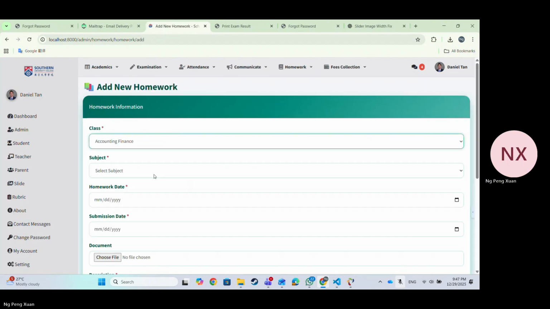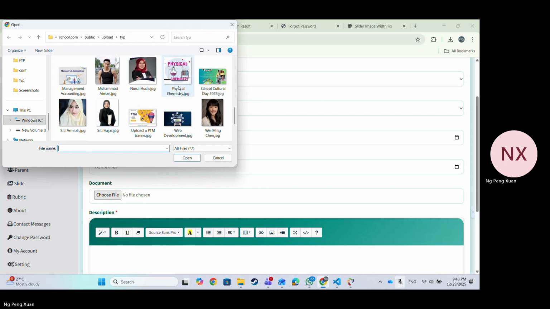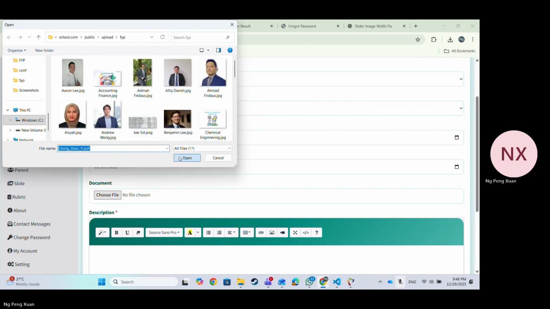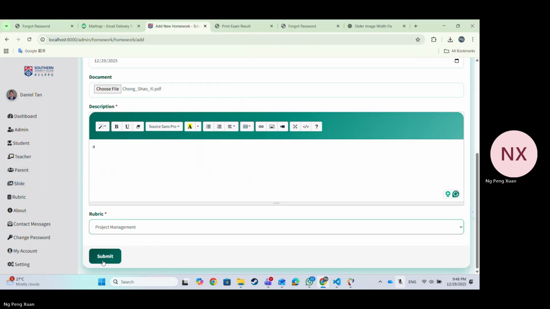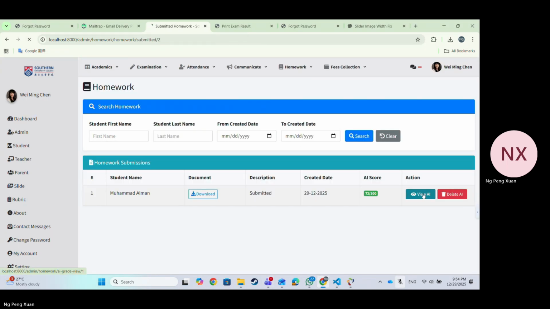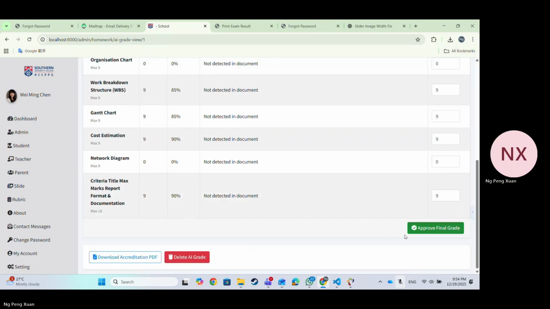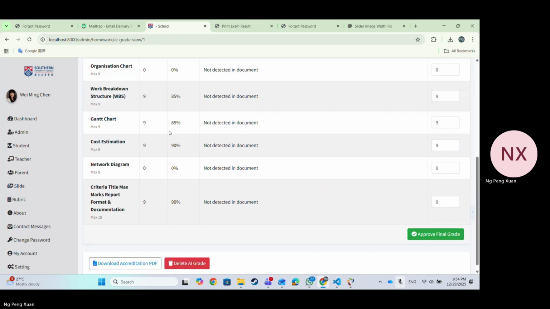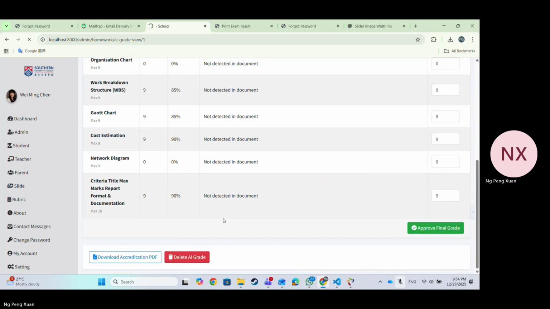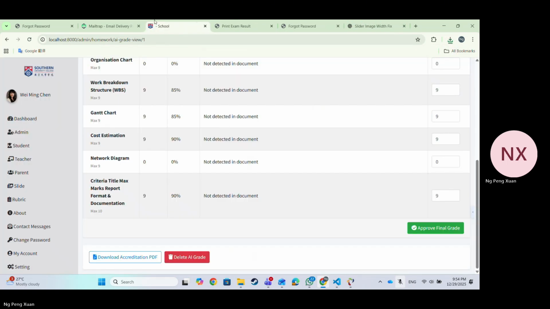Now we can go to the homework list to add a new homework. Now we enter to the homework submitted page. We can use AI to grade the score. After that, we can approve the final score and export a report, a PDF report. Here is the PDF report.